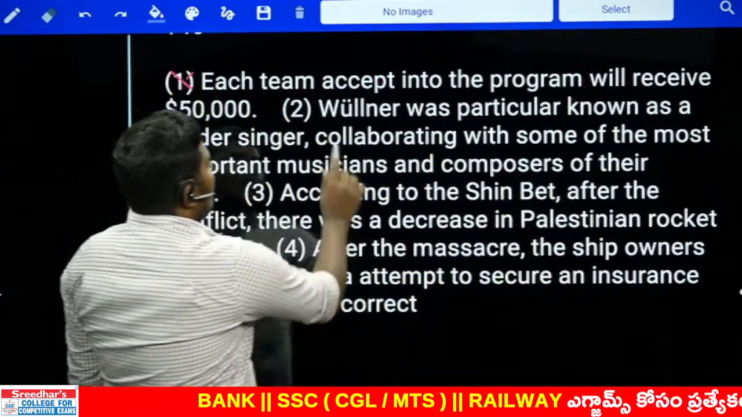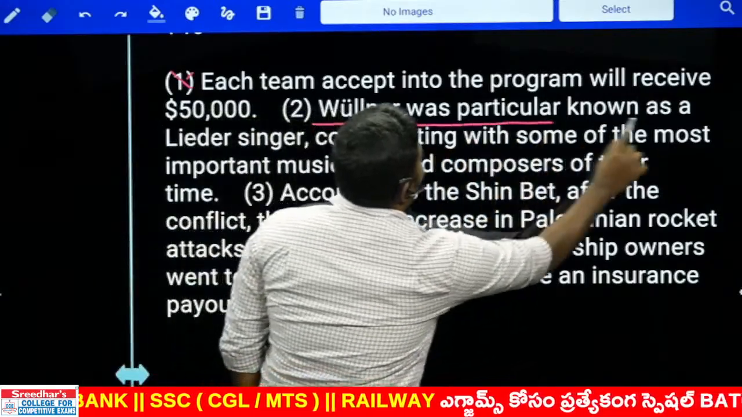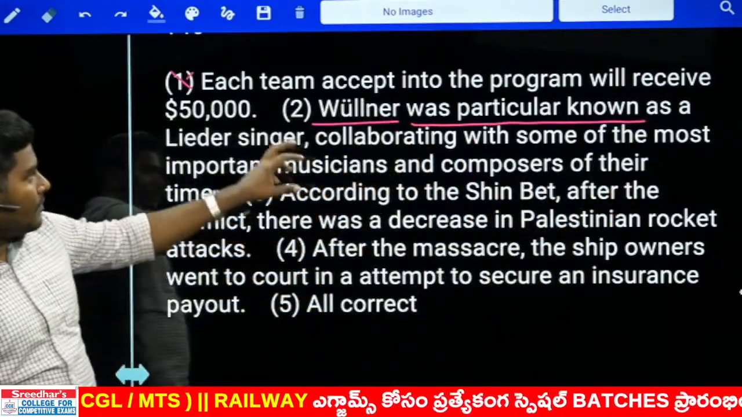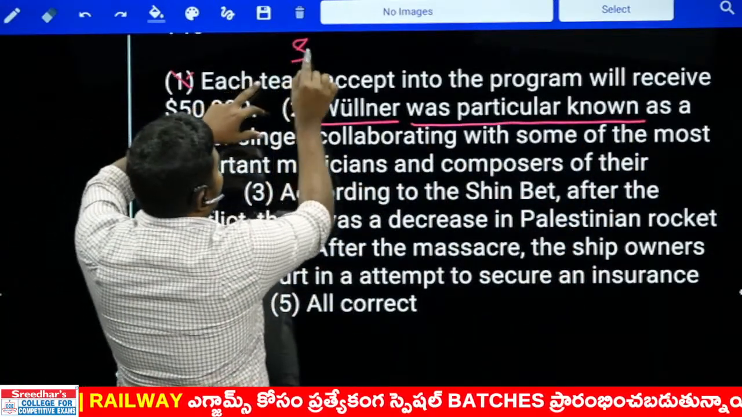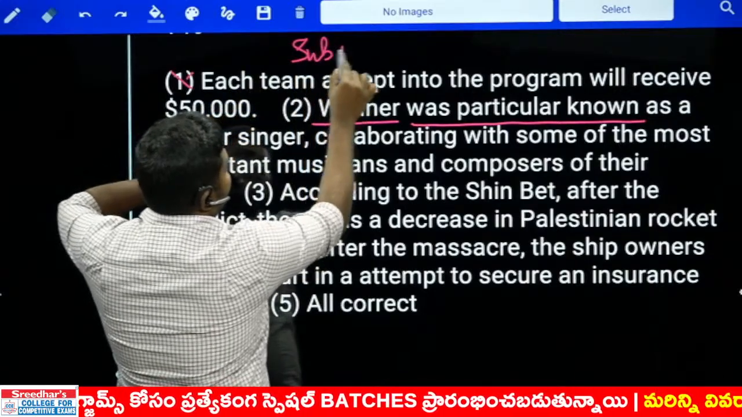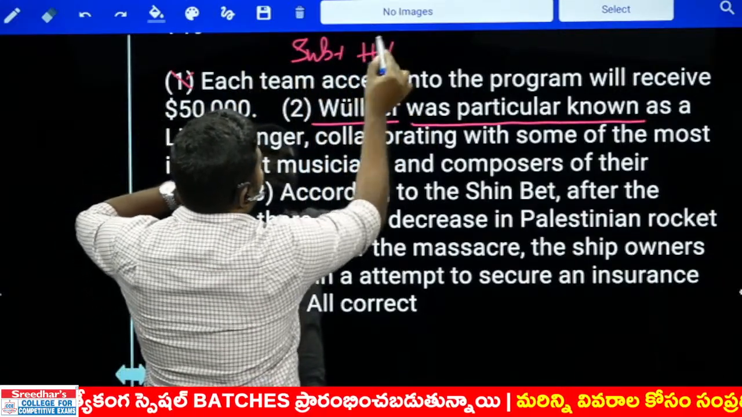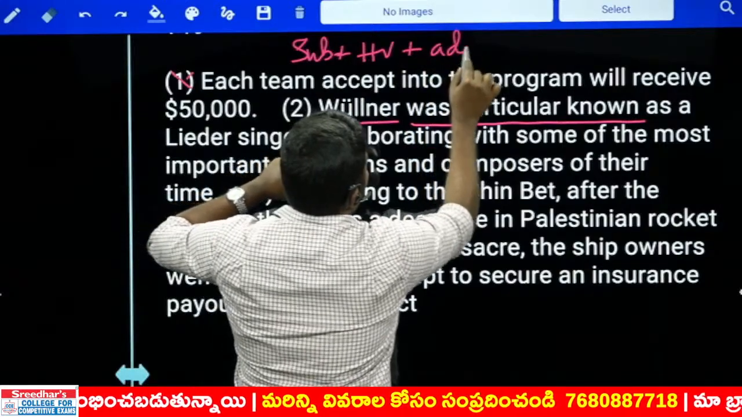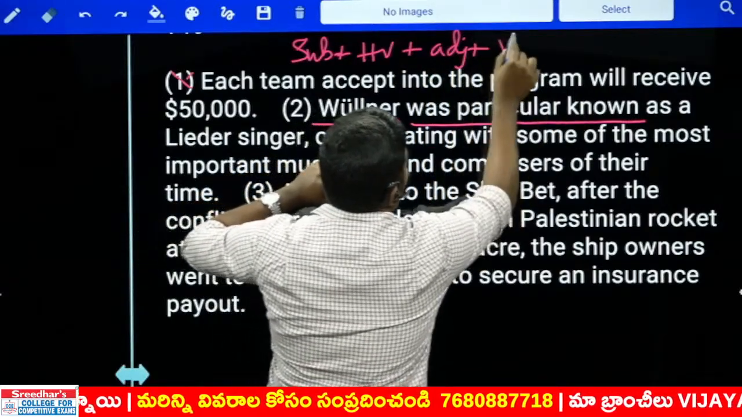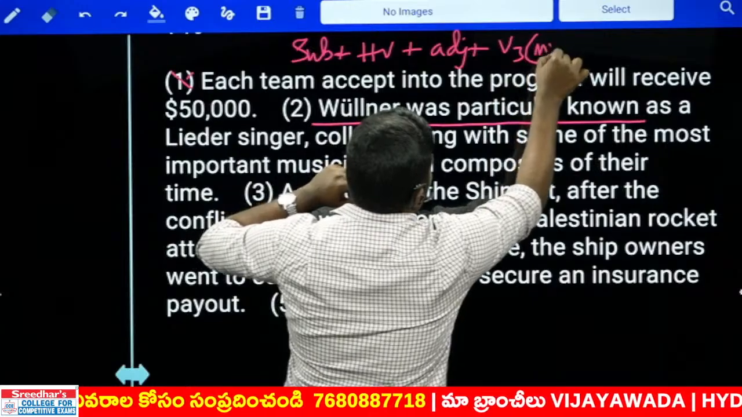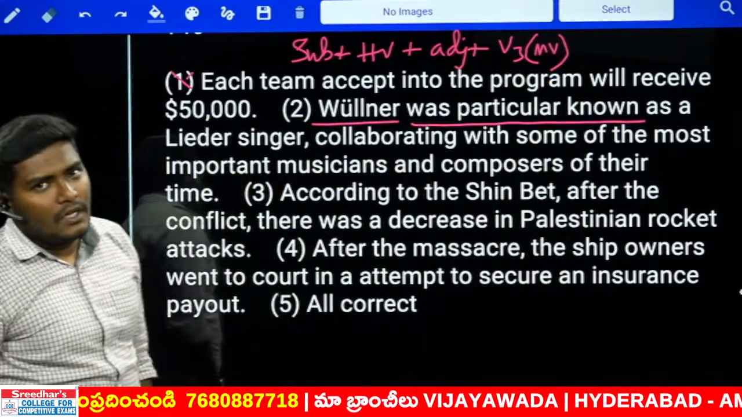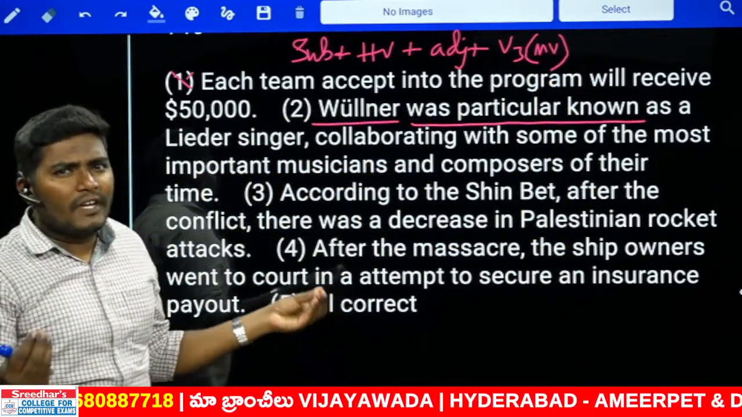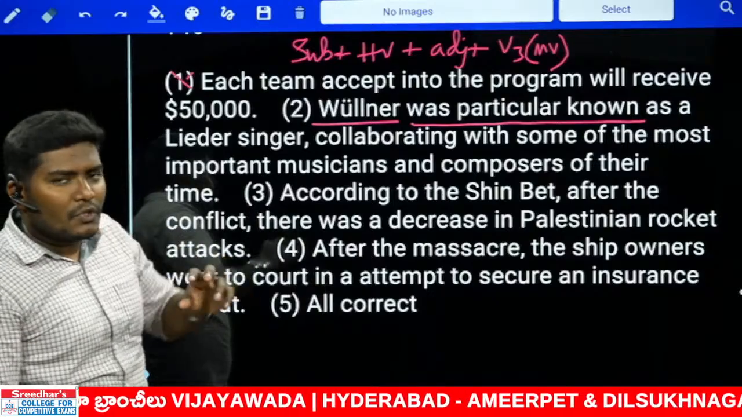Next. Vilna was particular known. Now look at this very carefully. Vilna is a subject, followed by was, which is a helping verb, followed by particular, which is an adjective, followed by known, which is V3, that is the main verb. That is the structure. Now a very simple rule. This is the position of an adverb.